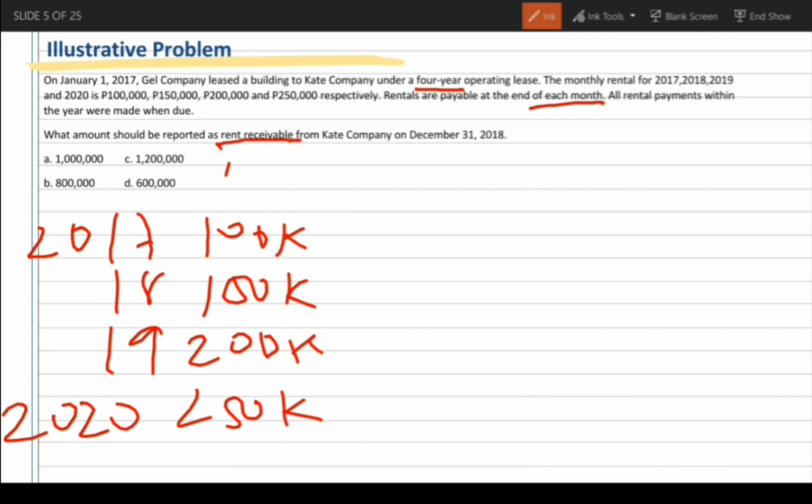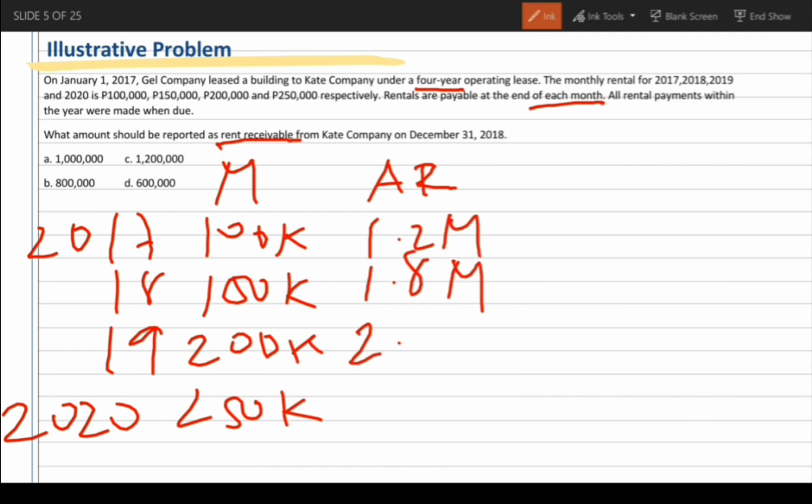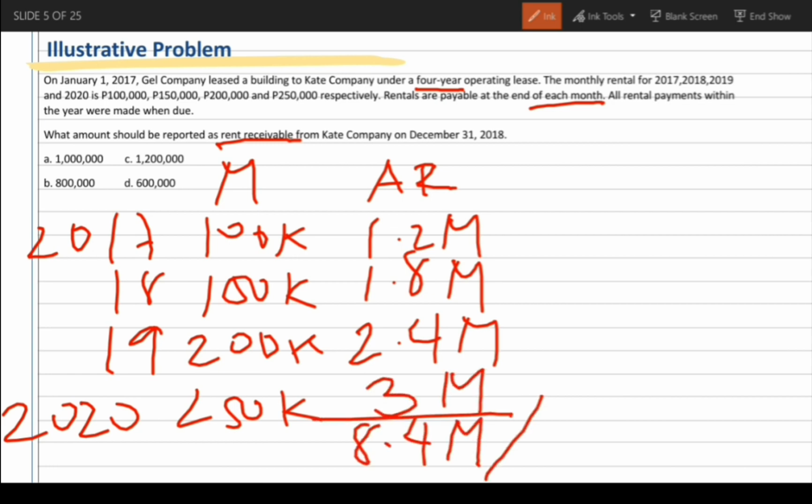So dito ang bayaran ay kada buwan. So para makuha yung pang isang buong taon o yung annual rental, kailangan siyang i-multiply sa 12 months. So sa 2017 mayroong 1.2 million, 2018 1.8 million, 2019, 2.4 million, and 2020 is 3 million. So, meron total na 8.4 million. I-divide natin siya sa lease term na 4 years. So, bakit kailangan i-divide? Dahil ang sabi, nire-recognize siya as straight line basis. So, meron tayong total na 2.1 million yung annual rental income natin.